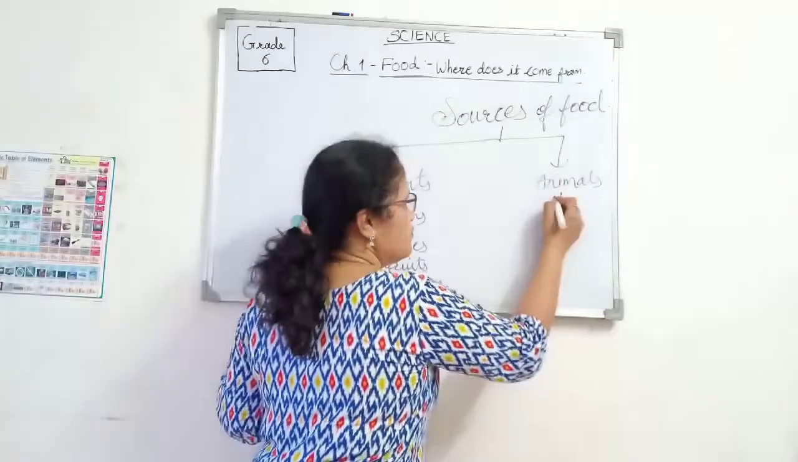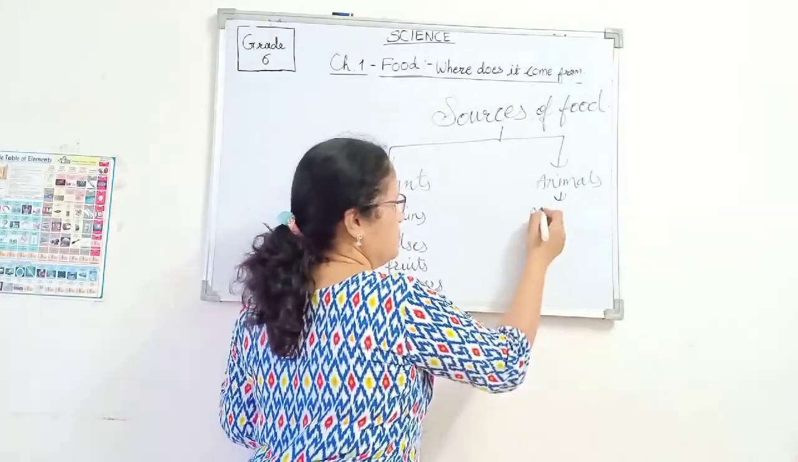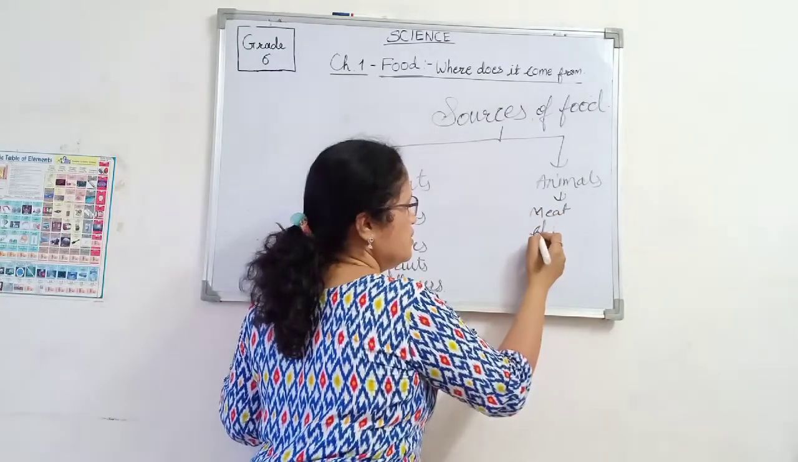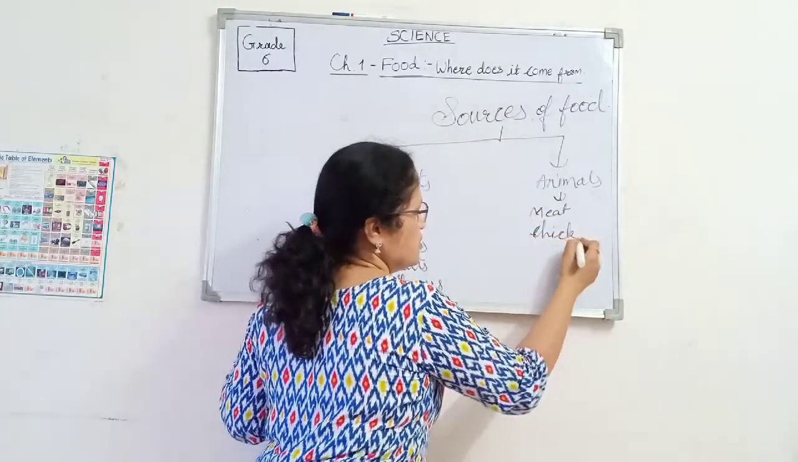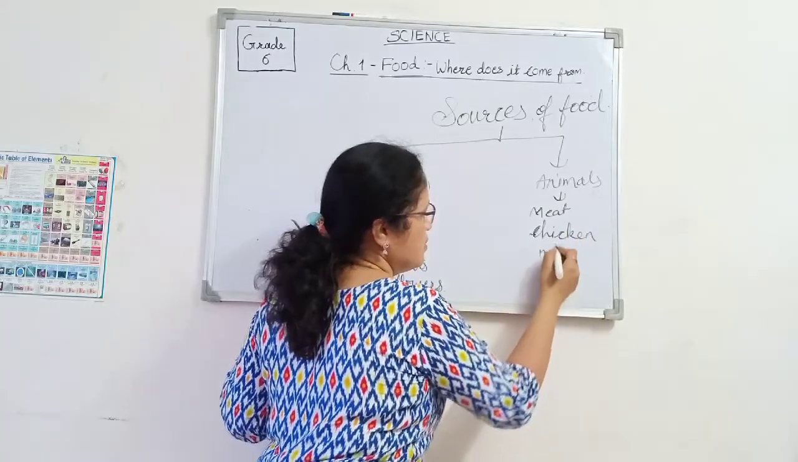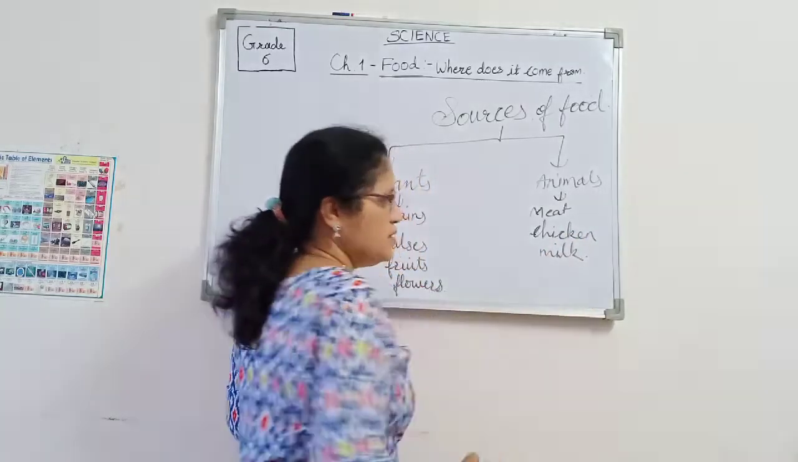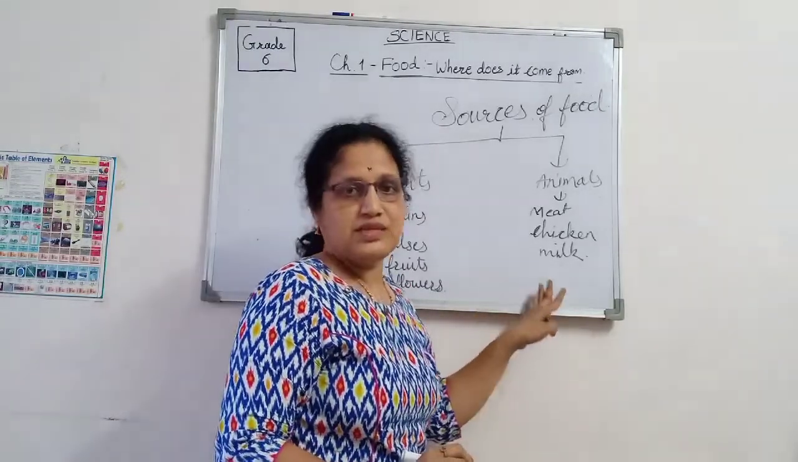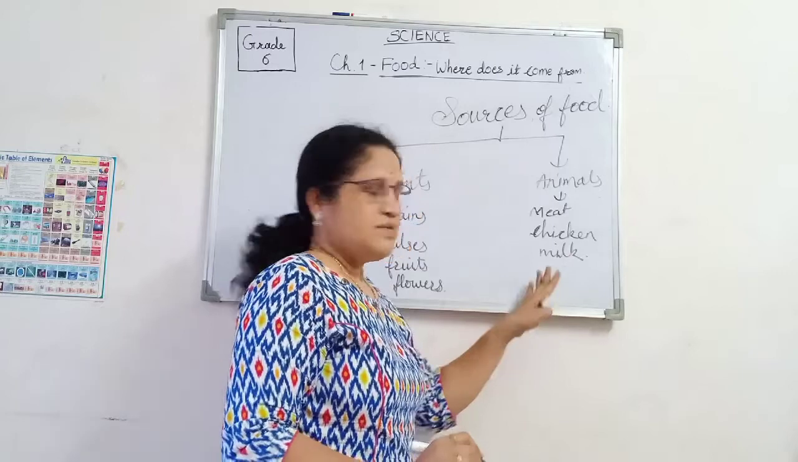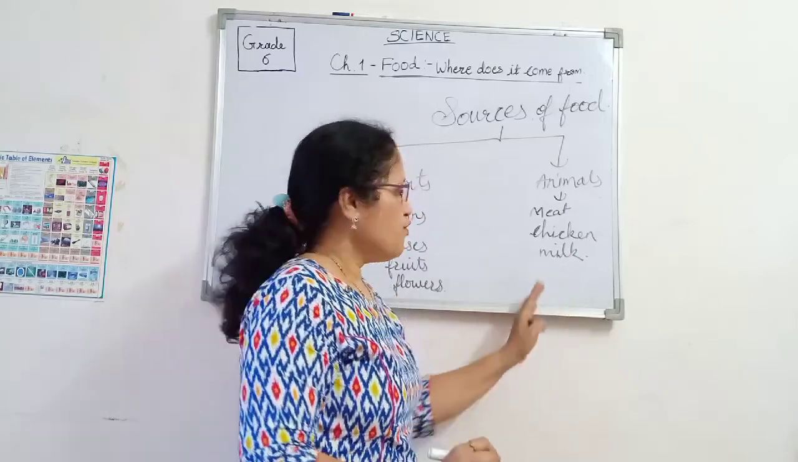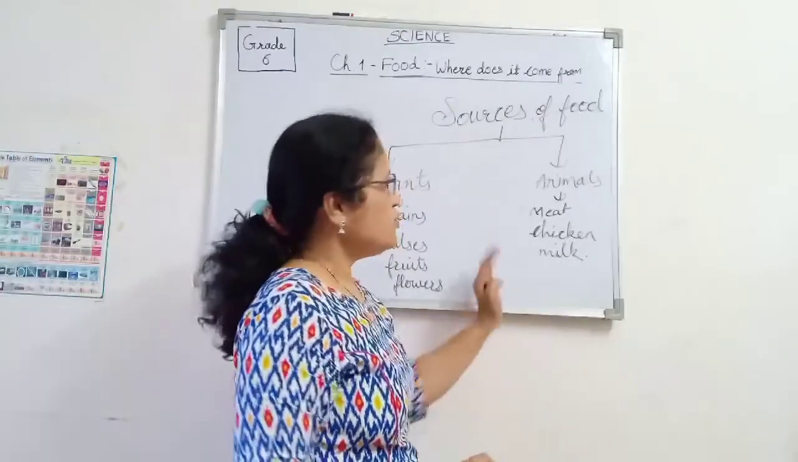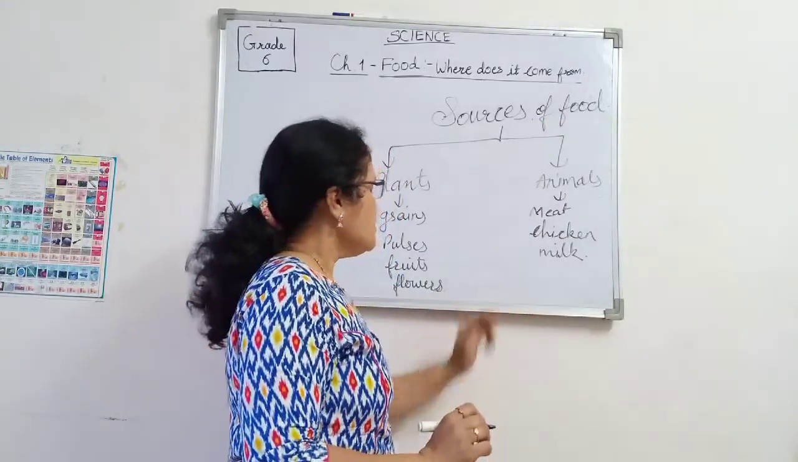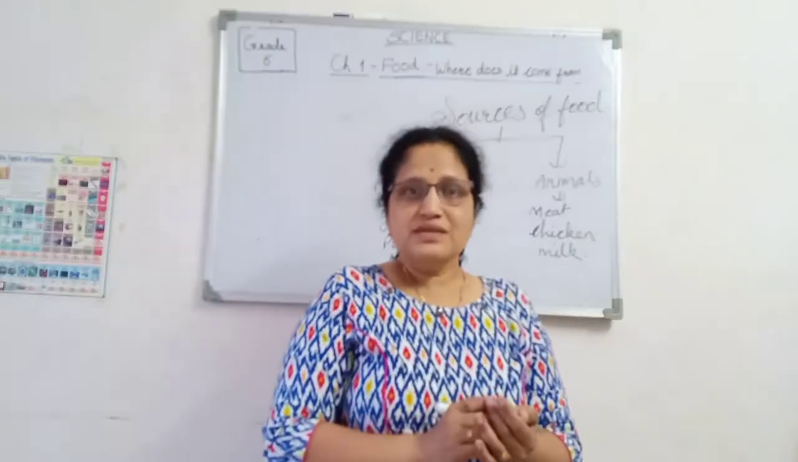Now animal food: meat, chicken, milk. These are the animal food. But the milk products, that is cheese, butter, curd, these also form from milk. So that also comes under the animal product. Now for more convenience, we will see one video.